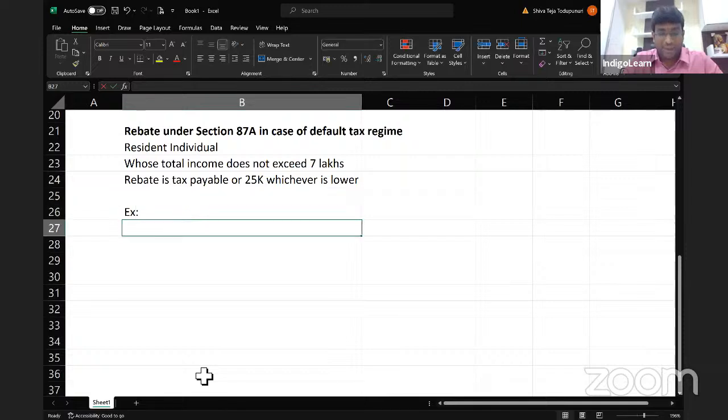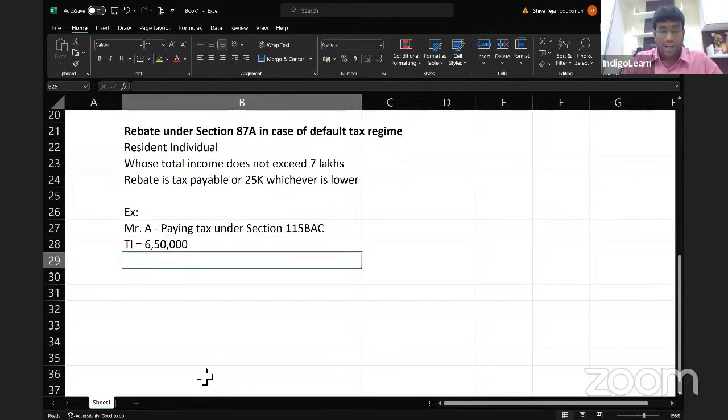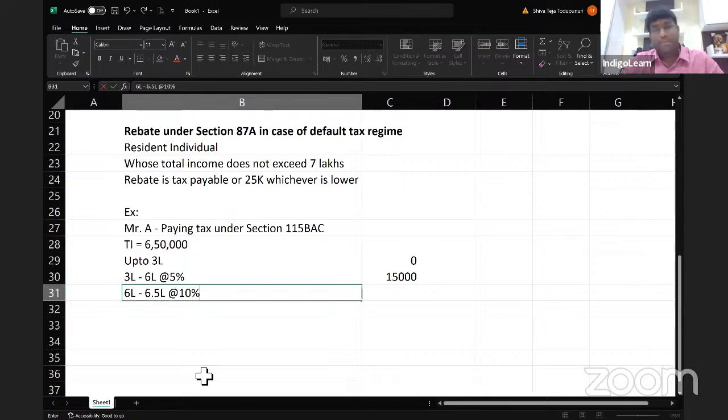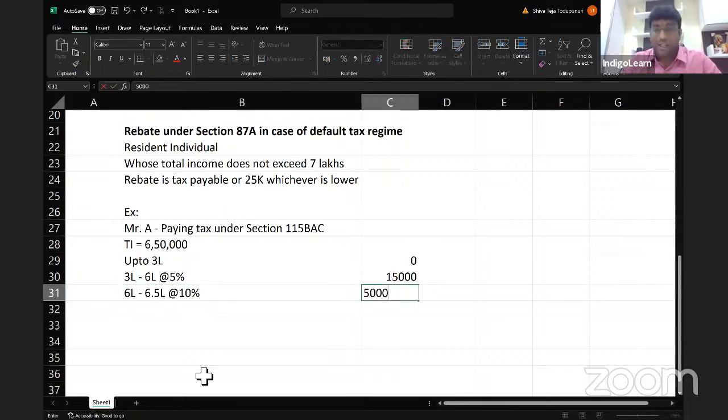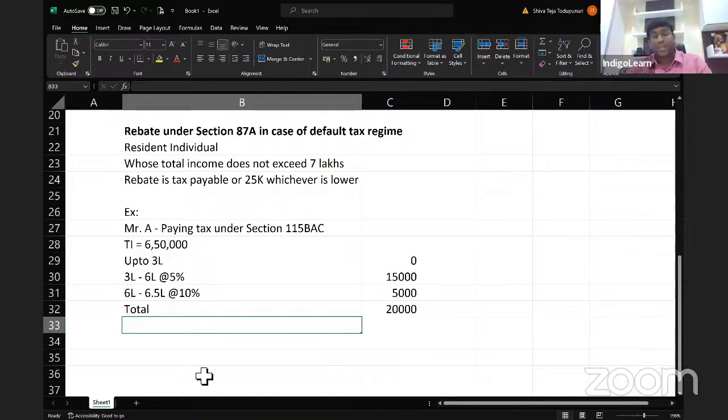Now, let me take one interesting example. Let us say one person, Mr. A, is paying tax under section 115BAC. And let us say, for example, total income is 6,50,000. How do we calculate the tax, my dear friends? Up to 3 lakhs, what is the tax? 0. Correct? And 3 lakh to 6 lakh, at what rate, my dear friends? 5%, which is nothing but 15,000. And 6 lakh to 6.5 lakh at the rate of 10%, on 50,000, which comes to 5,000. And total is 15,000 plus 5,000, which is 20,000.